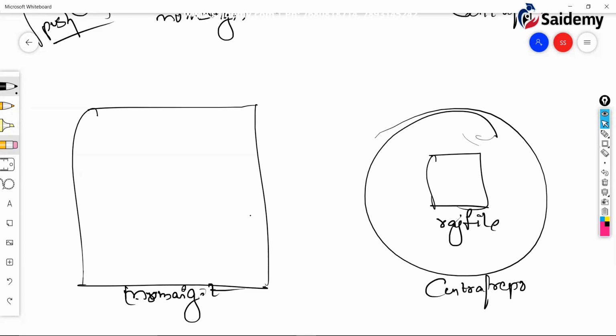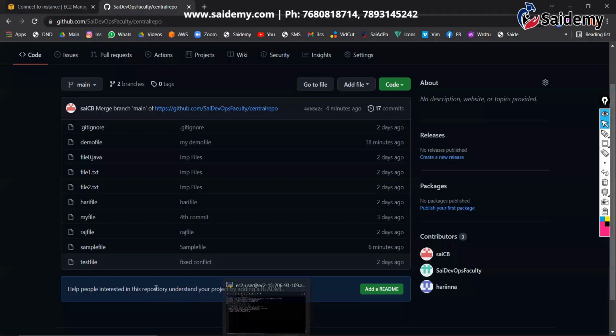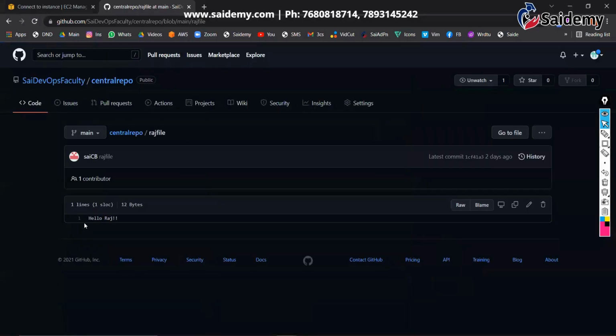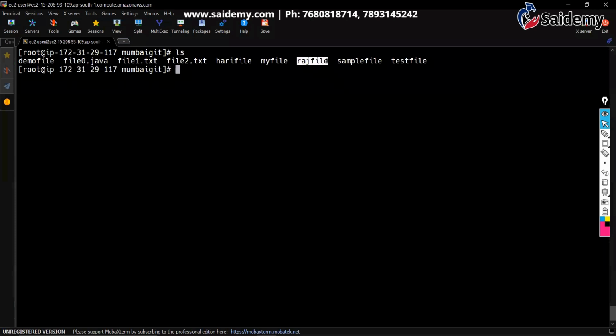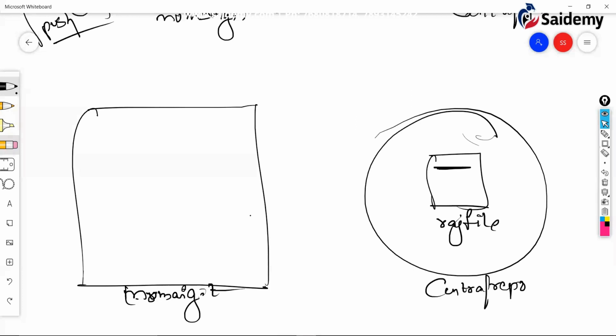In that file there is already some content, in black color. The content is "hello Raj", correct? There is content, and that same file is there here also. Here also you can see the same content. So this file is there in both places, and the content is the same in both.